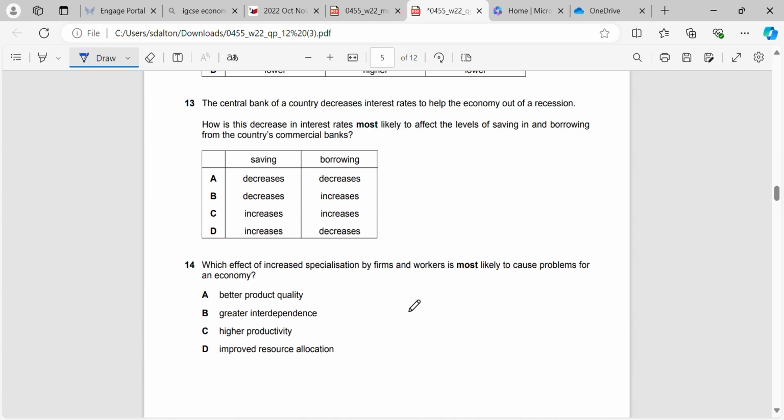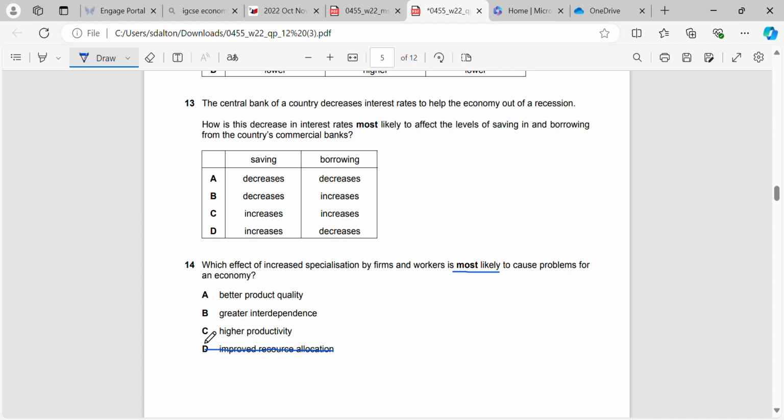Okay. Which effect of increased specialization by firms and workers is most likely to cause problems for an economy? So, this is a difficult question, right? But again, use the process of elimination. Would having improved resource allocation cause problems for an economy? Definitely not. It's a positive thing for an economy.